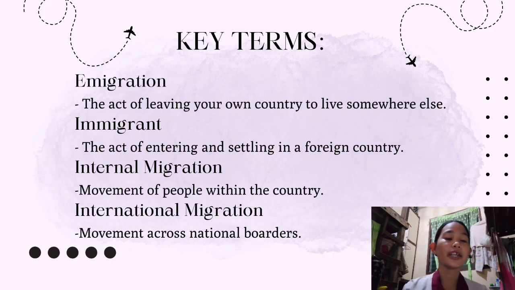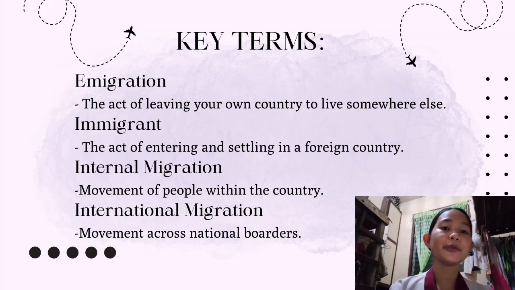In emigration earlier, we talked about this Filipino person who leaves her country to settle in Canada or in another country. Now in immigration, that same person who enters this foreign country, Canada, is now an immigrant, and what she is doing there is called immigration, the act of entering or settling in a new country or a foreign country. So is it clear? Now let's move on to internal and international migration.